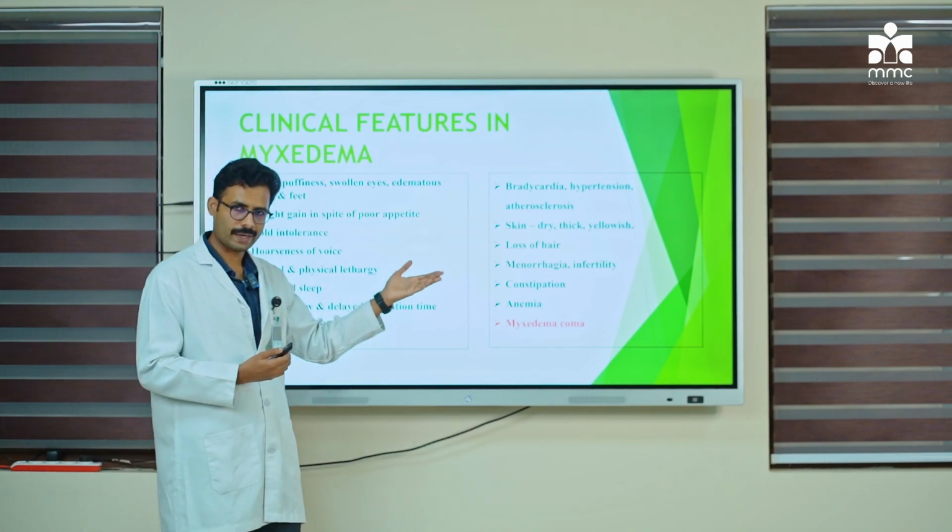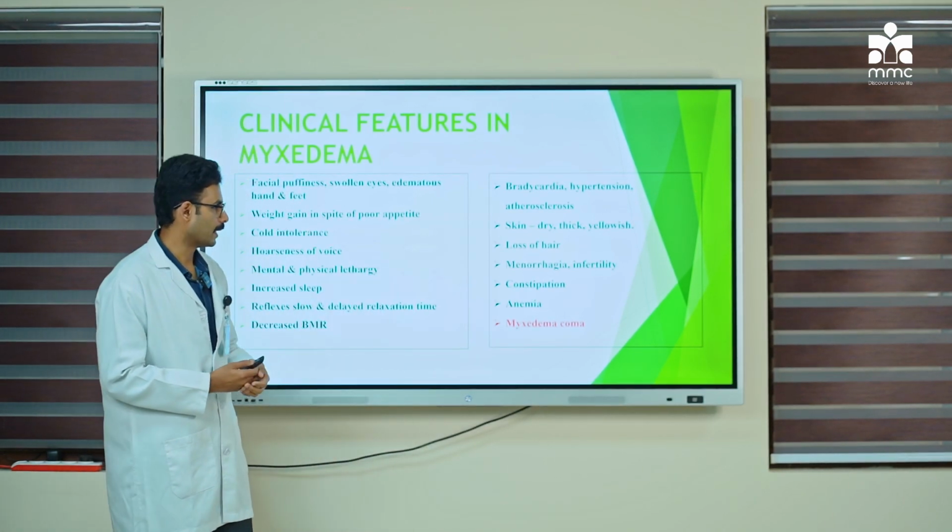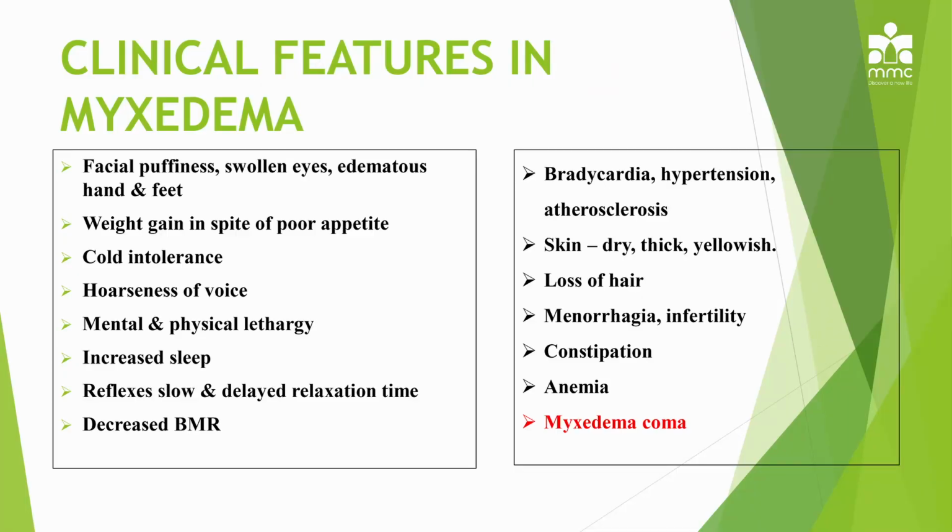There is loss of hair in these individuals, and there are menstrual abnormalities like menorrhagia. They are predisposed to infertility. They can have constipation due to decreased metabolic rate, and they can also have anemia. Anemia is a condition diagnosed by a decrease in RBC count or hemoglobin or both for that particular age and ethnicity. Then the last condition is called myxedema coma.